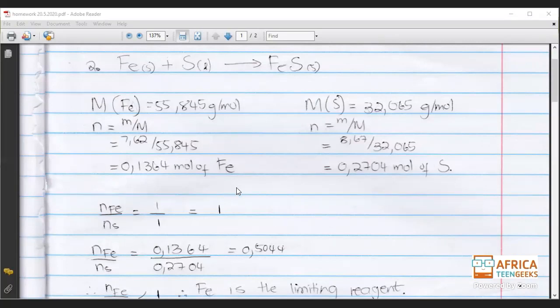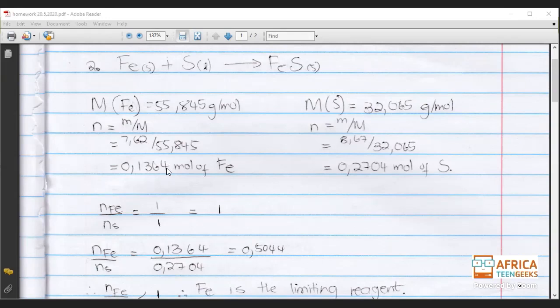Okay, and then after that we go to our ratio. We need this ratio here. It's the baseline that we're going to use to know which of these elements is our limiting reagent. How are we going to find that? For example, we're going to take nFe, which is the first one here, and we're going to divide that by nS, which is this one right here.